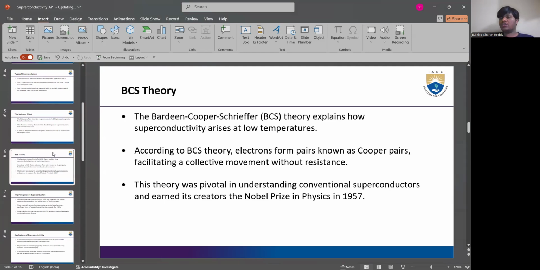And according to it, when electrons form pairs known as Cooper pairs, they make a collective movement without resistance. This theory was very momentous, and it was very useful in understanding superconductors and how they work, and it also earned its creators a Nobel Prize in Physics.